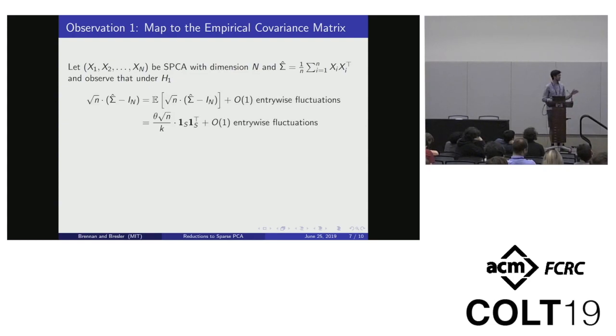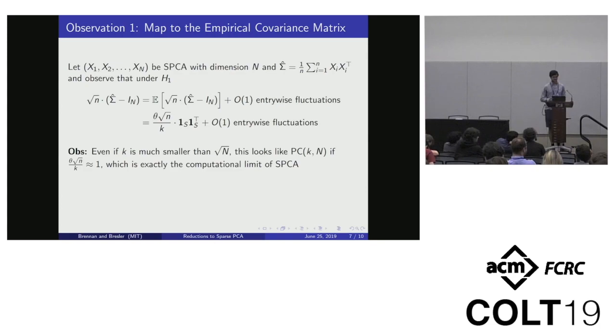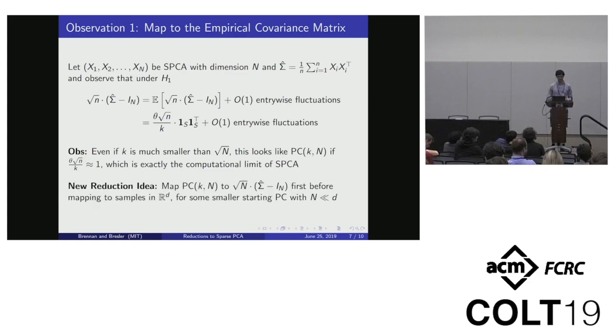So if you scale and shift the empirical covariance matrix of a bunch of sparse PCA samples, you can see that it's equal to theta root n over k times some block of ones plus a noise matrix with order 1 fluctuations. And note that this looks like a planted clique instance exactly when theta root n over k is approximately 1, which is exactly the optimal rate for sparse PCA. So this gives us our new reduction idea, which is instead to map to this scaled and shifted covariance matrix, and then from there get to the samples.